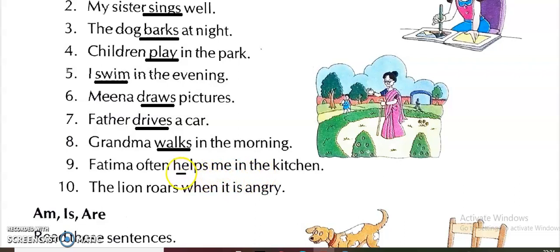So, helps. Helps is a verb. The lion roars when it is hungry. So the lion roars. Roars is a verb. So like this, these are the verbs. You have to underline below the verbs.